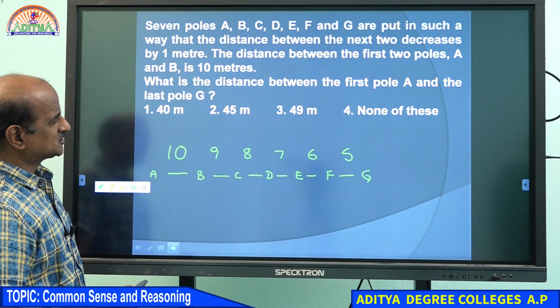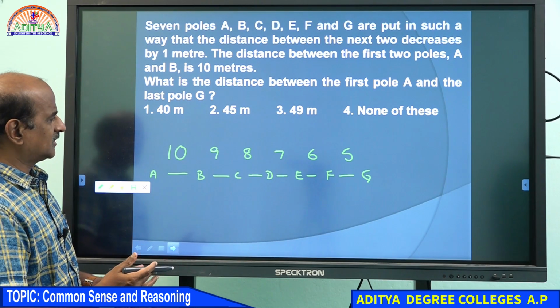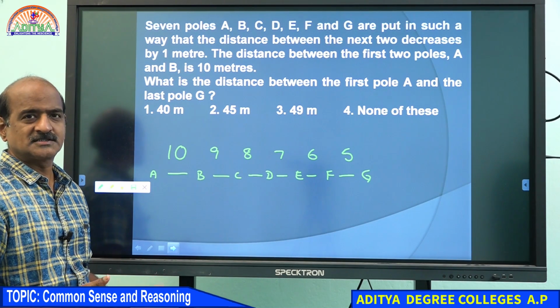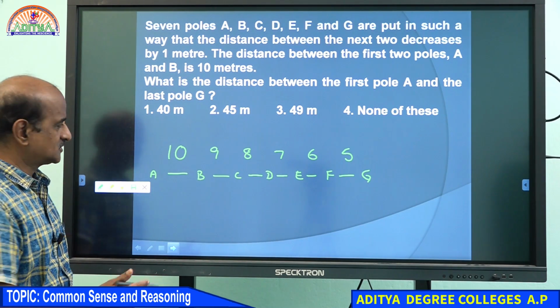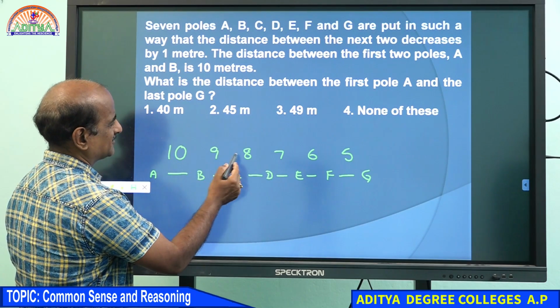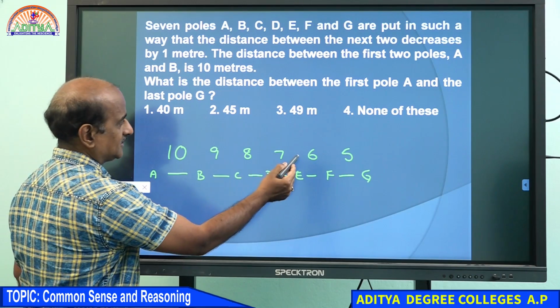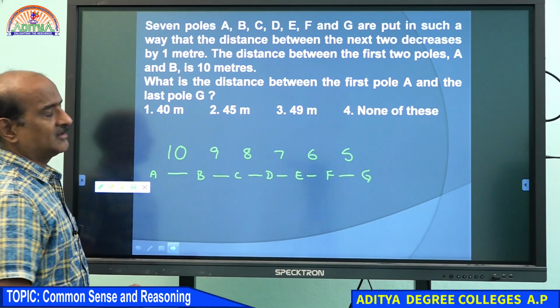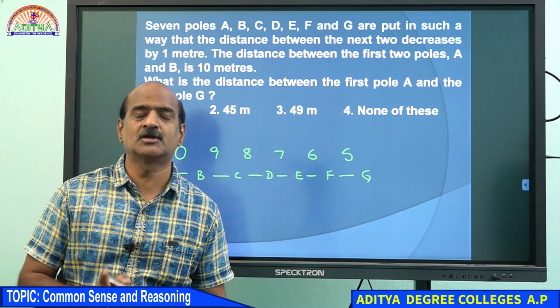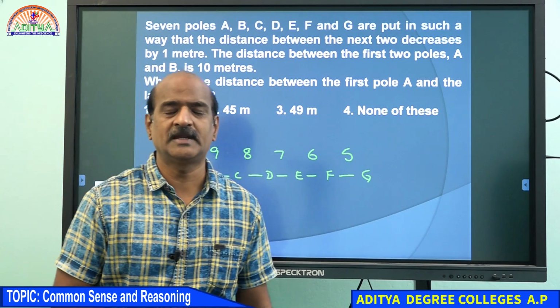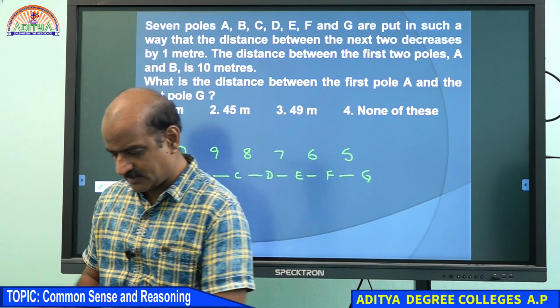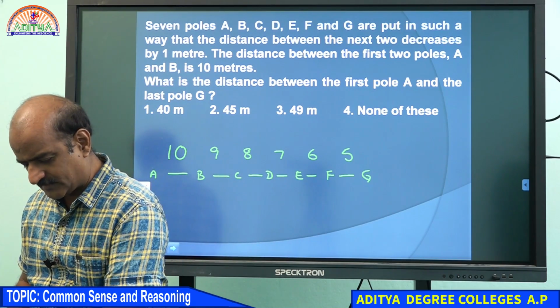Therefore, my dear students, to answer this kind of question, we don't require too many complications. We can simply answer this question without any confusion. Simply 19, 27, 33, 39, and then we have 44. Therefore, your answer should have been 44 meters, but that option is not there. Hence, your answer is none of these.